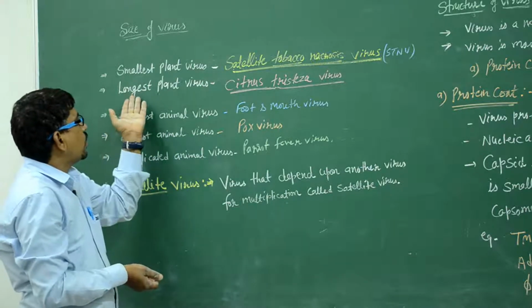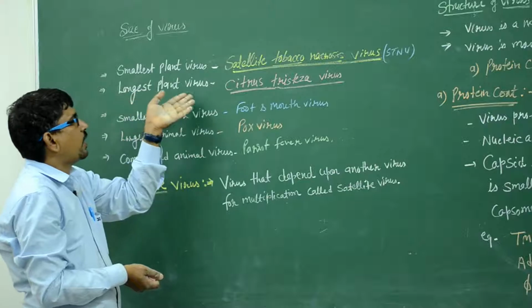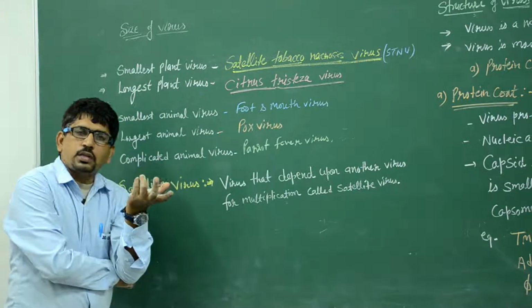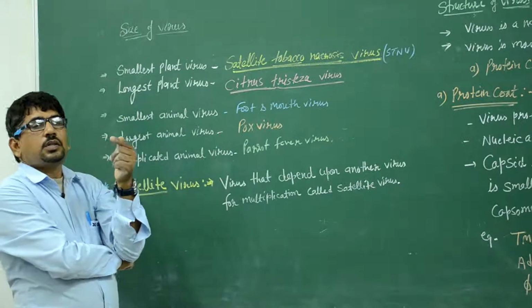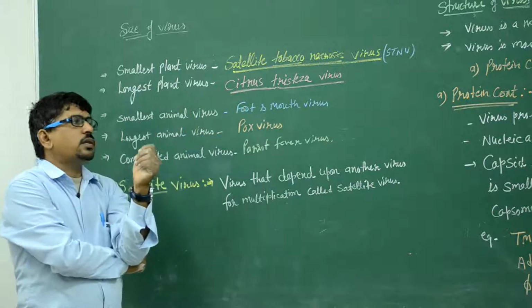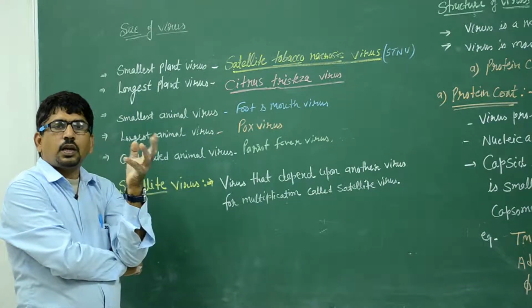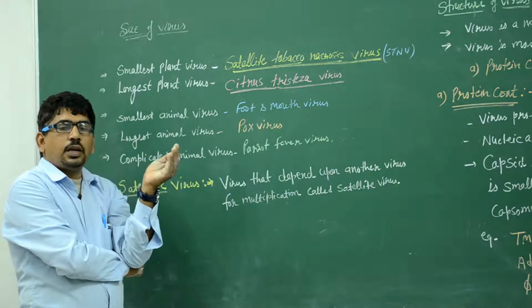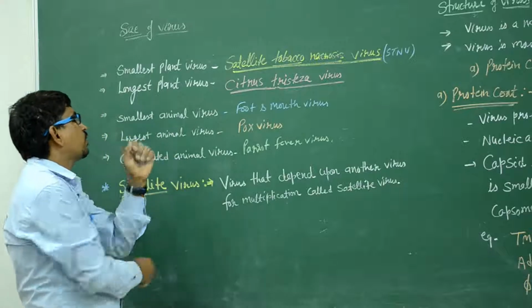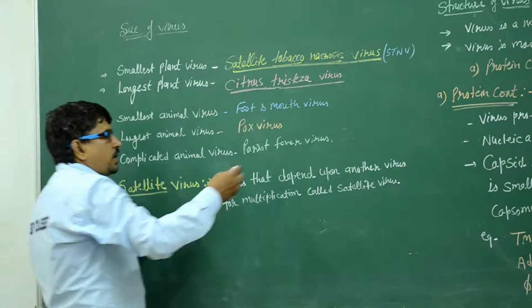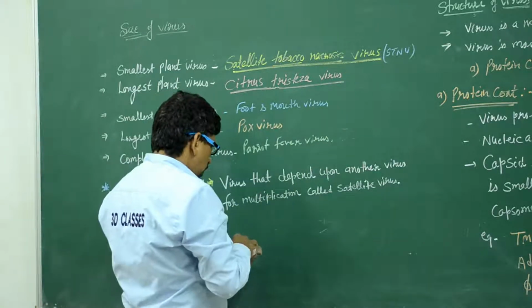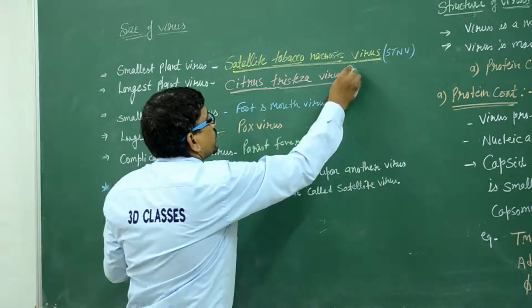Second, the largest plant virus. The largest plant virus is the citrus tristeza virus, in the lemon family, represents the second virus. It is known as CTV.